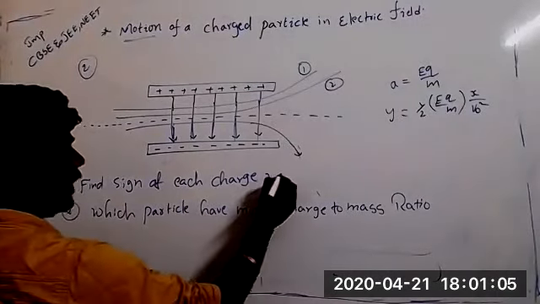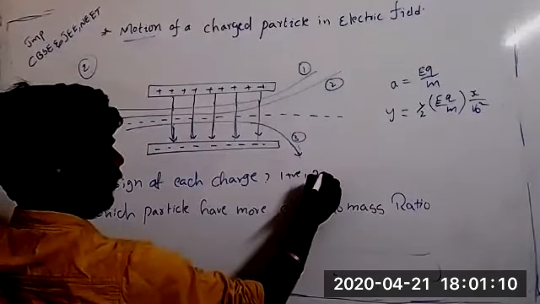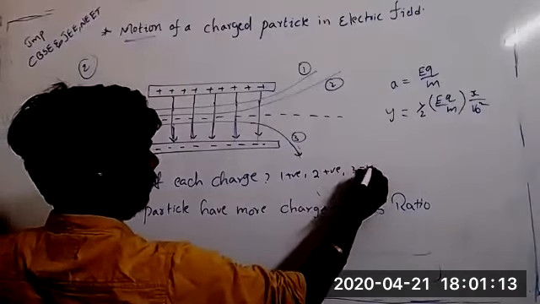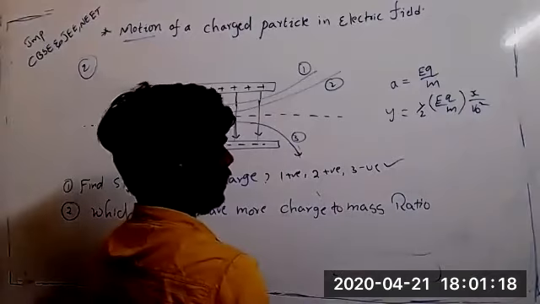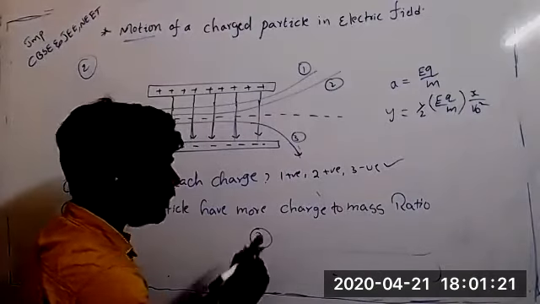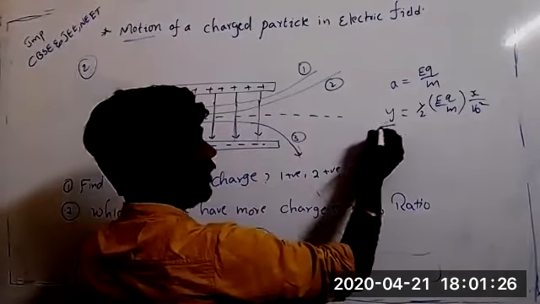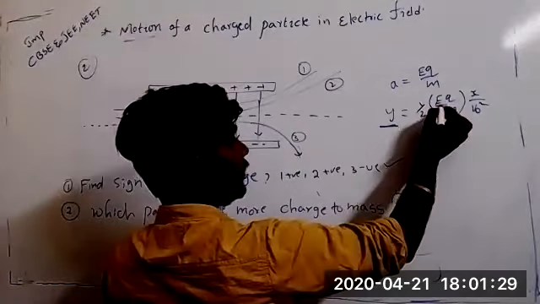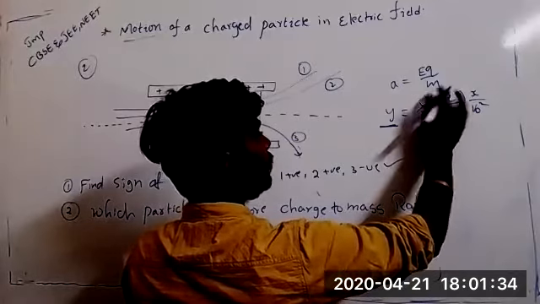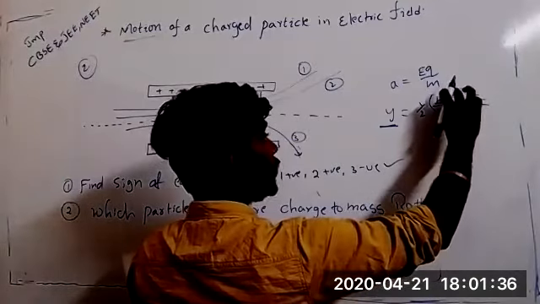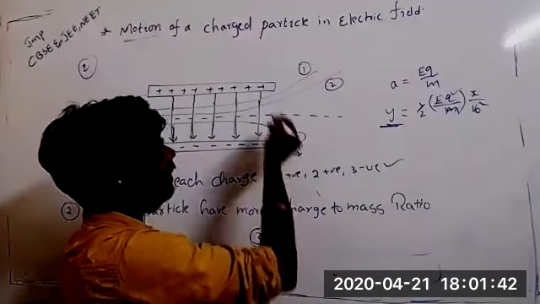Now see, first question is correct. Like 1 is positive, second also positive, third is negative. That is good. Here, which particle has more charge to mass ratio means the third particle has more charge to mass ratio because its drift is more. When Y is more, charge to mass ratio is more. When charge to mass ratio is more, then Y is more. So Y is nothing but what? Drift. That is why drift is more.